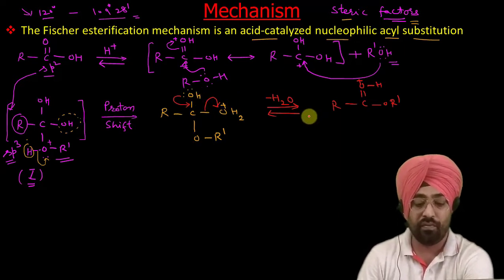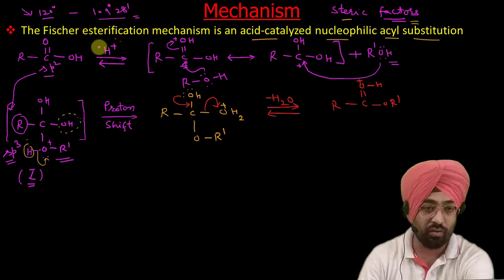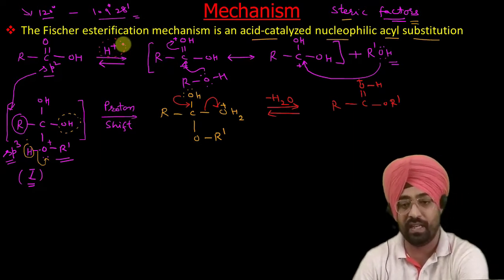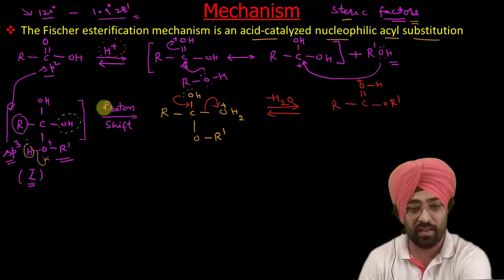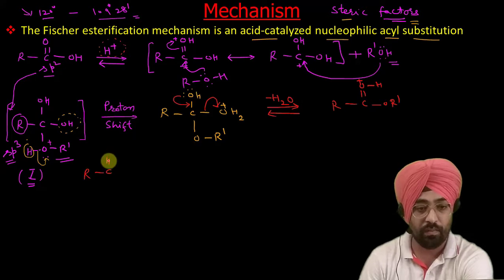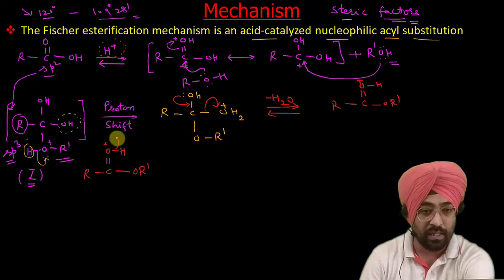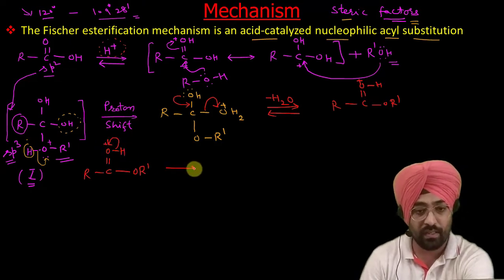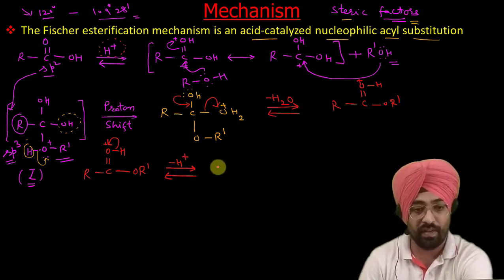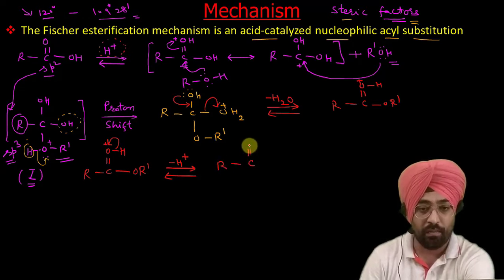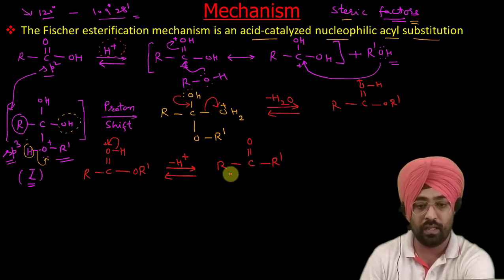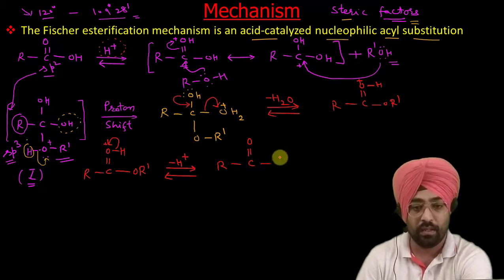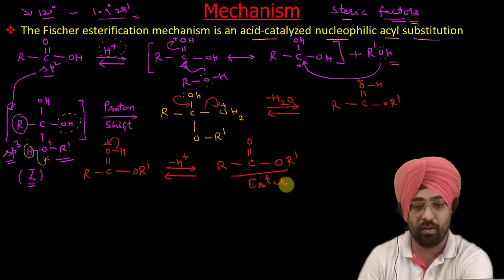In the next step, all of you can guess, as H positive is a catalyst, so far we have utilized this. Now we have to regenerate it. So in the next step, I will write here R C double bond OH OR dash positive. What will happen? This will shift here. It is minus H positive. So what will happen? R C double bond OR dash, so that is OR dash. So this is your ester. So that is the mechanism of this reaction.